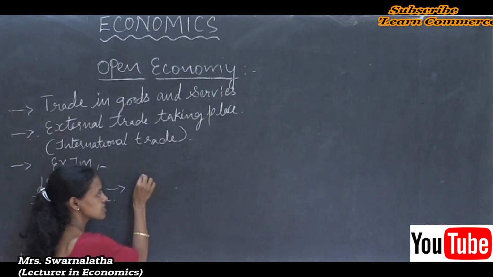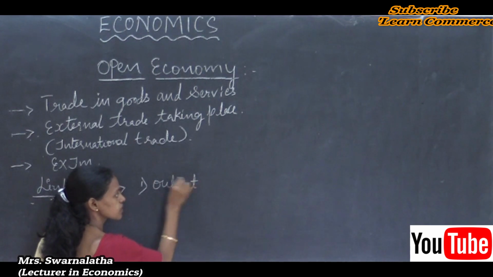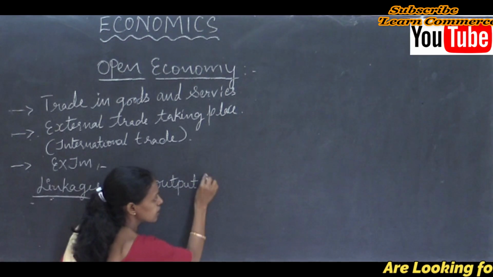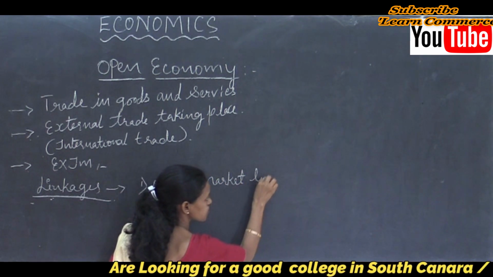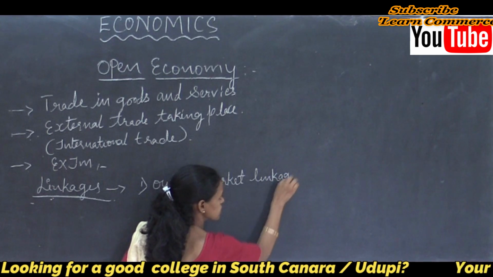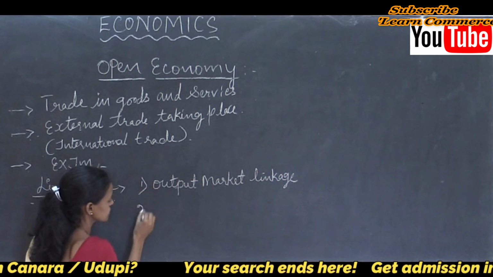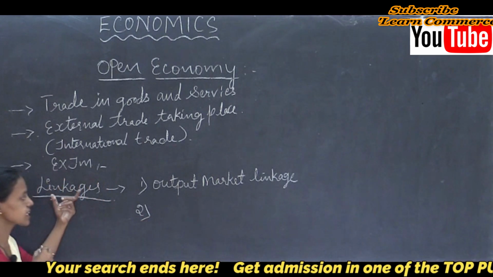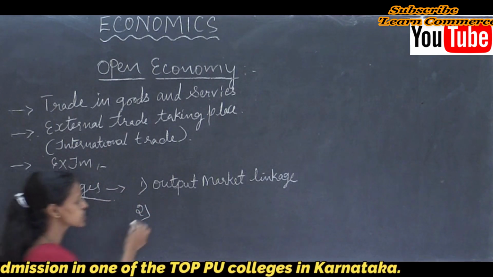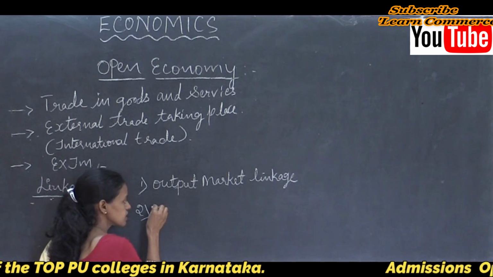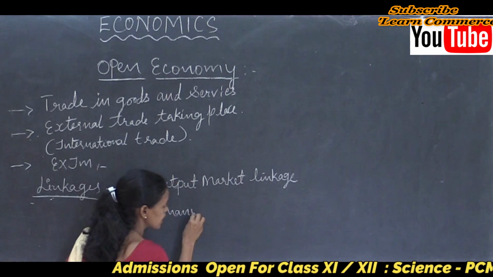First one is output market linkage. Second one is financial market linkage.